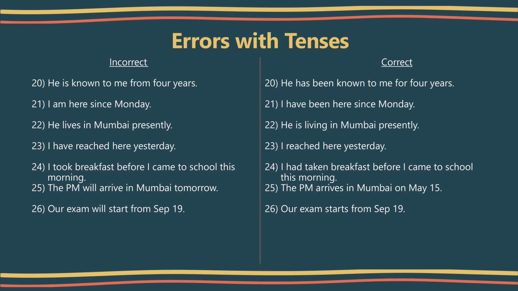And our last sentence is, the PM will arrive in Mumbai tomorrow. We use the simple present tense when we talk about a fixed future plan or event. So the correct sentence is, the PM arrives in Mumbai on May 15th. Okay, let's see one more example. Our exam will start from September 19. It is a fixed situation, so we can say our exam starts from September 19.